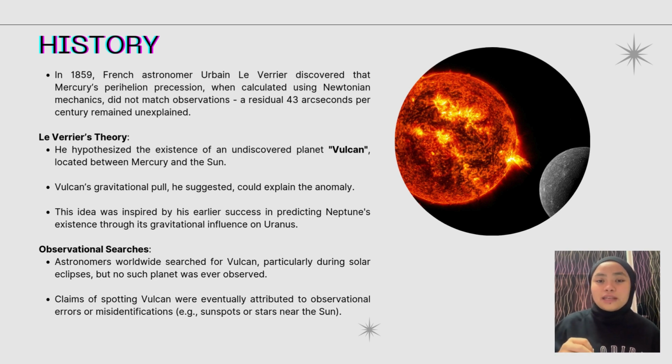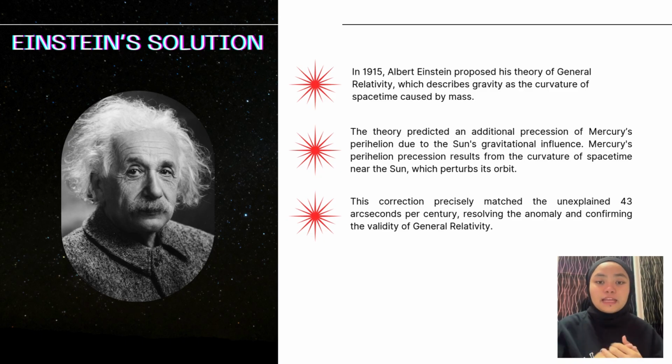However, when astronomers looked for this planet during the solar eclipse, no planet was observed, so his hypothesis was rejected. In 1915, Albert Einstein proposed his theory of general relativity, which describes gravity as a curvature of space-time caused by mass. This theory predicts that the additional precession of Mercury's perihelion is due to the Sun's gravitational influence.